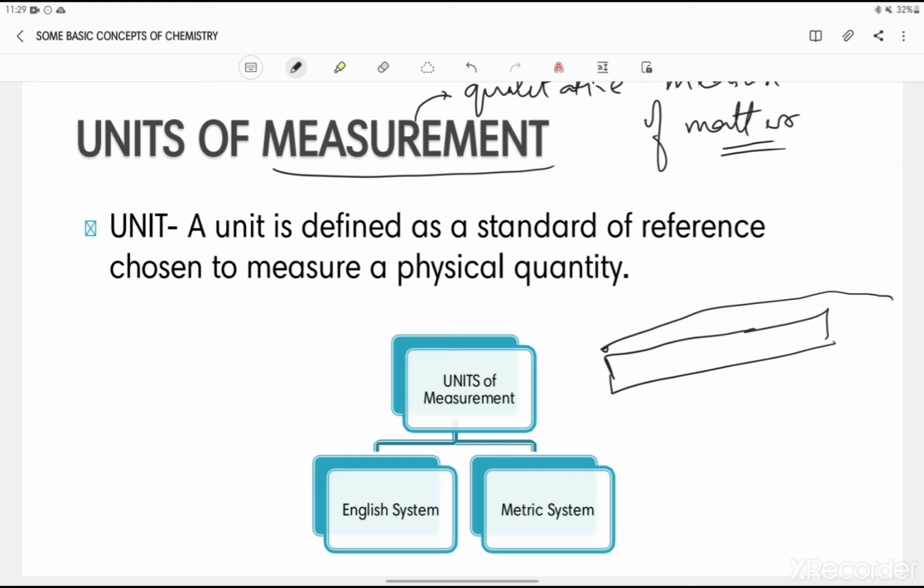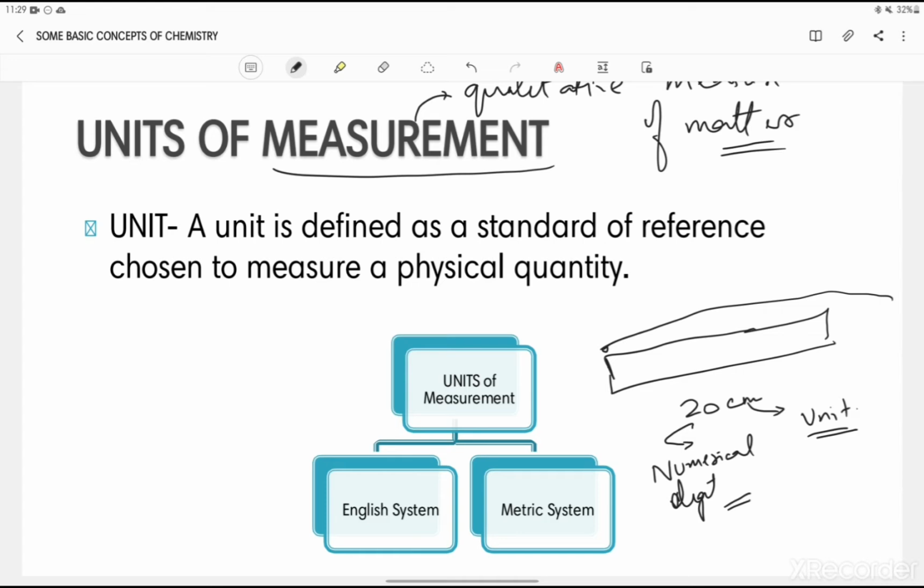Just say your measurement comes to 20 centimeters. So what is this? This is a numerical value, and this centimeter is the unit which basically helps us understand how much the specific matter weighs or what its length is.